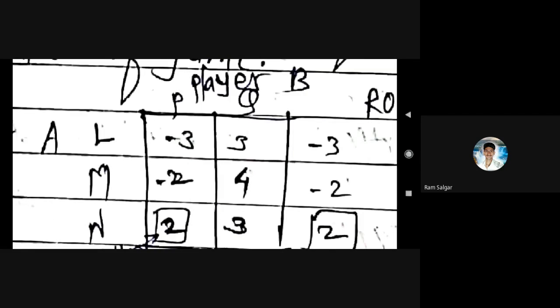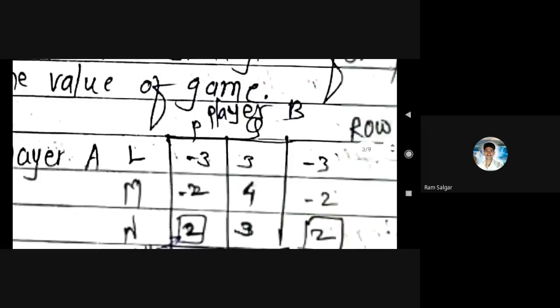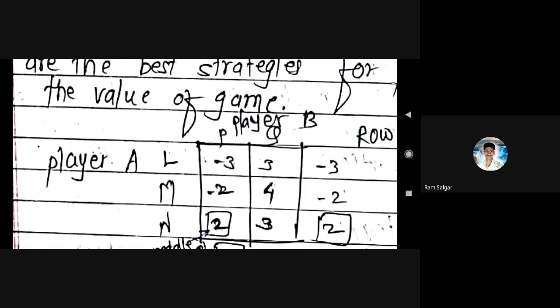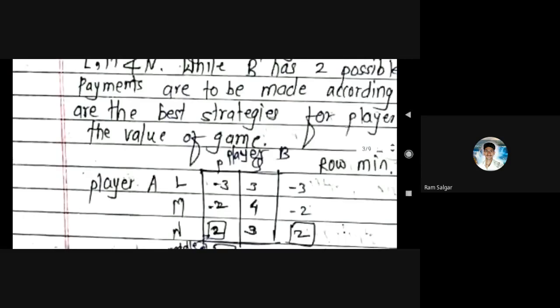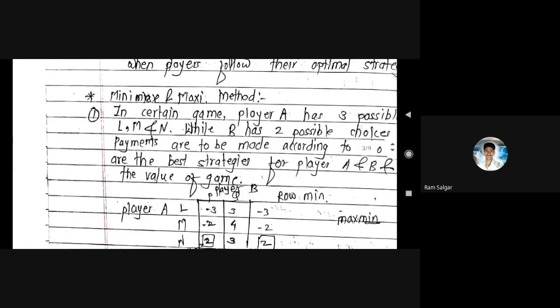Suppose whatever, player A will have three strategies. Whatever the strategies are, if you take an example of cricket, L is nothing but the number of overs, the number of wickets, the time, the strike rate. These are the strategies, and player B also has two different strategies.